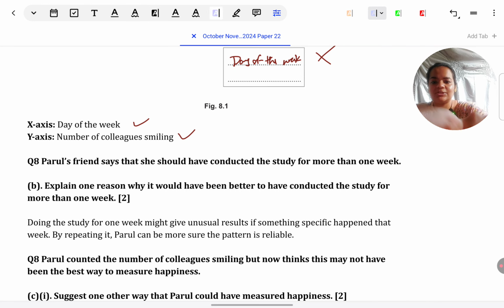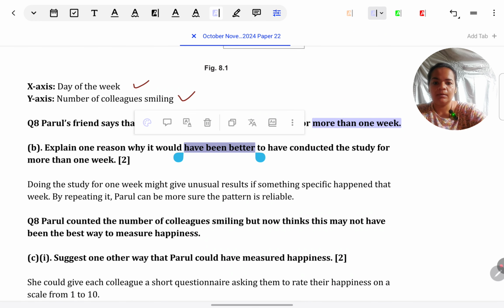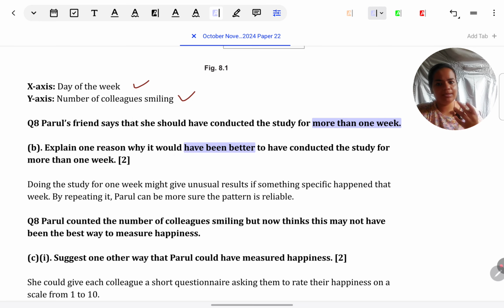Parul's friend says that she should have conducted the study for more than 1 week. Explain one reason it would have been better to have conducted the study for more than 1 week. So the friend is suggesting something. Again, a why type of question, we have to give the reason. So just name the reason and then explain it. Whenever we do something longitudinally, more than 1 week means what? It should be long term. So what's a trend that we have learned of longitudinal studies? If anything unusual happens, we are able to detect that.